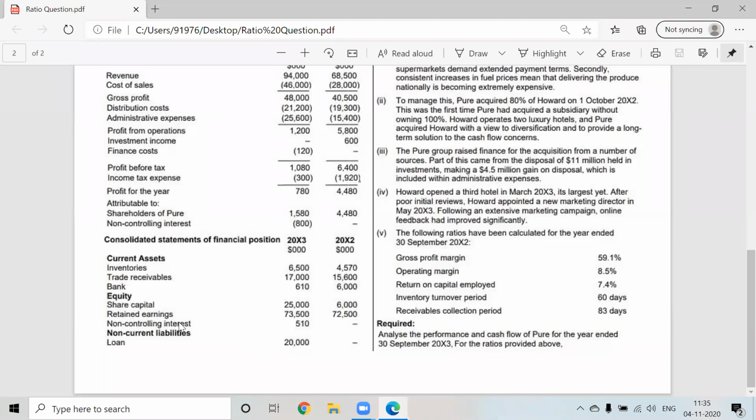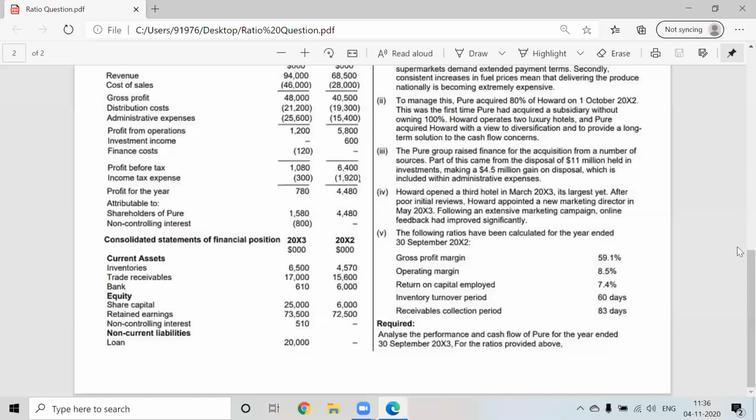Okay, next. Retained earnings is also okay, no problem. Non-controlling interest is 510, that is also okay. And loan is 20,000. This is a new loan of 20,000. That's why the finance cost has increased so much. Okay, next.